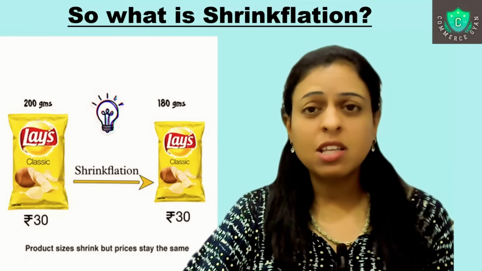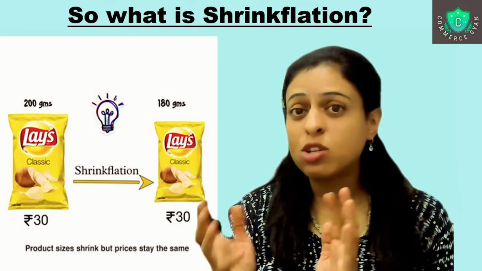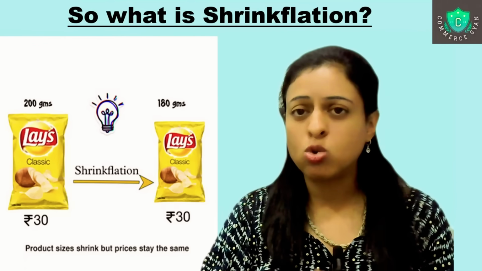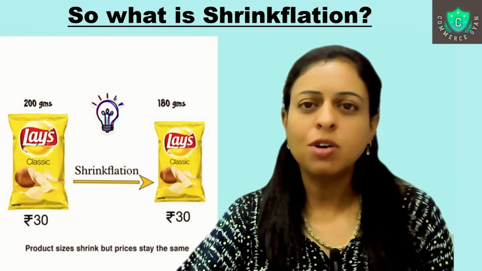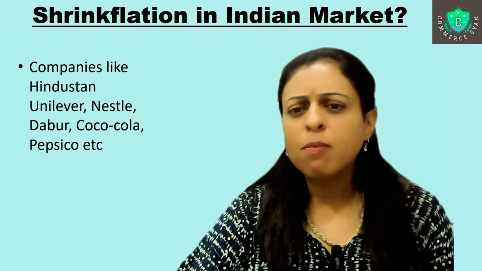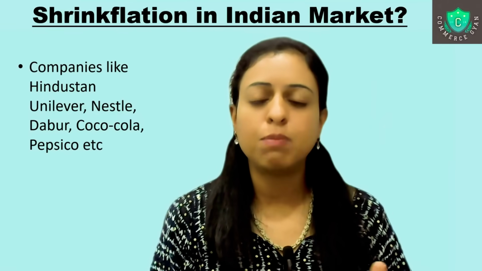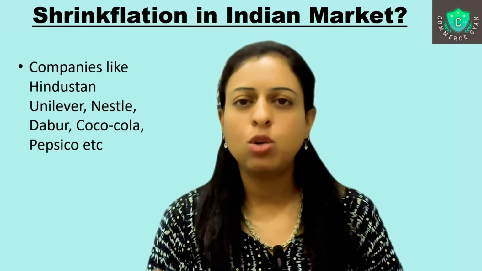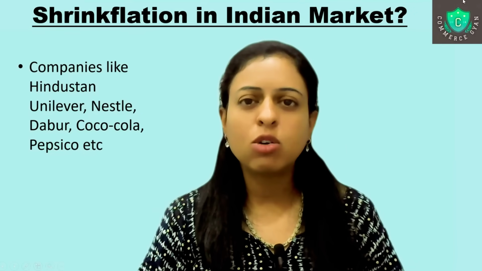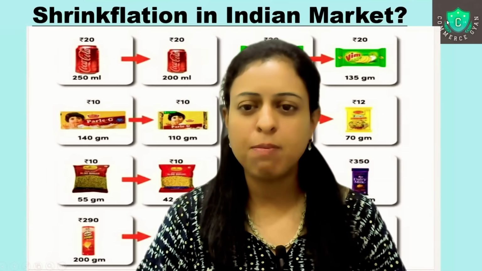Now, one interesting thing is that because of this shrinkflation, companies feel that they have benefited, but they are actually losing out on market share also. We will see how they're losing market share in the later part of the video. So, which companies in the Indian market have resorted to shrinkflation? Basically, many companies: Hindustan Unilever, Nestle, Dabur, Coca-Cola. Name them, and you have them. You will find that all these companies have resorted to shrinkflation.